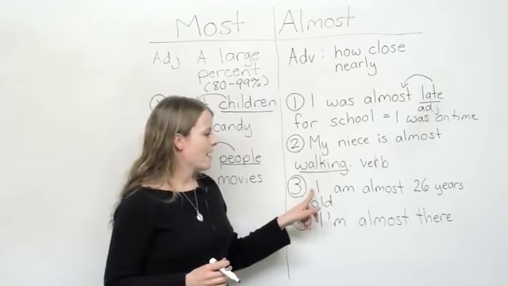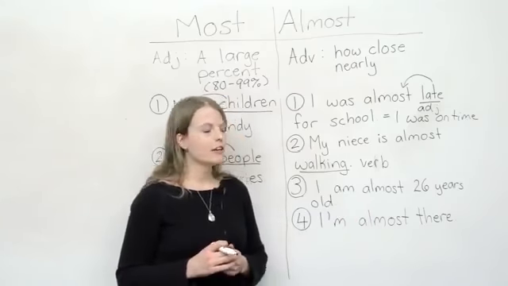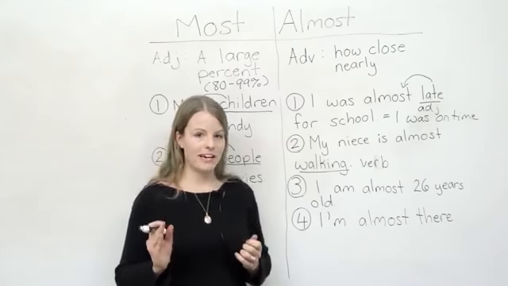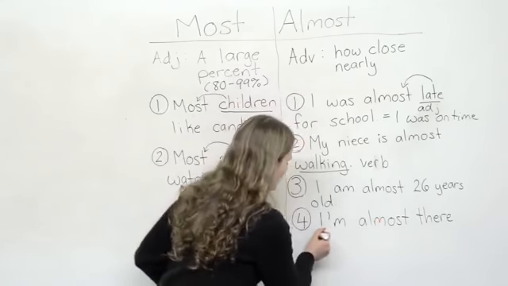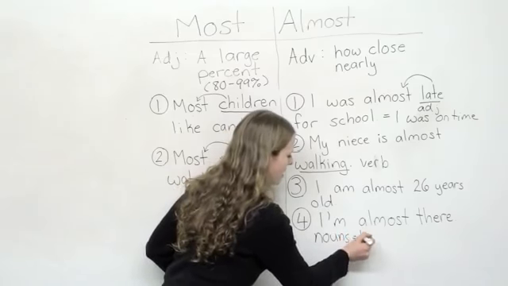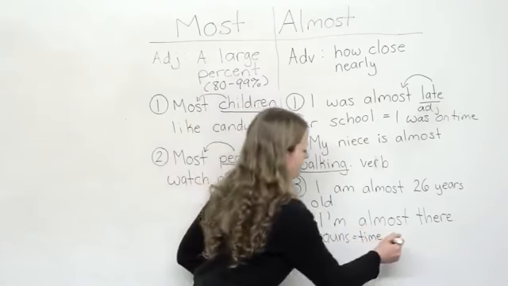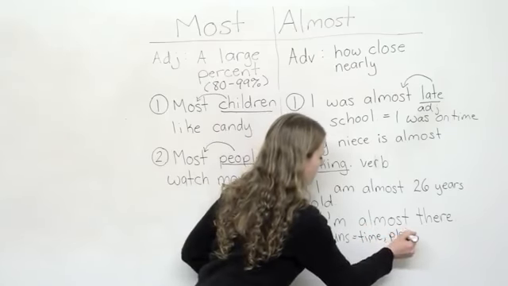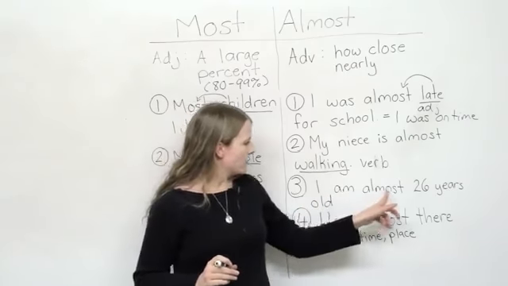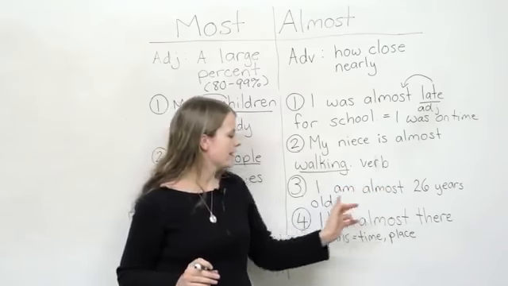Number 3, I am almost 26 years old. So when we use almost, oftentimes we describe certain types of nouns. We describe nouns of time and nouns of place. So I am almost 26 years old means I am nearly 26 years old.